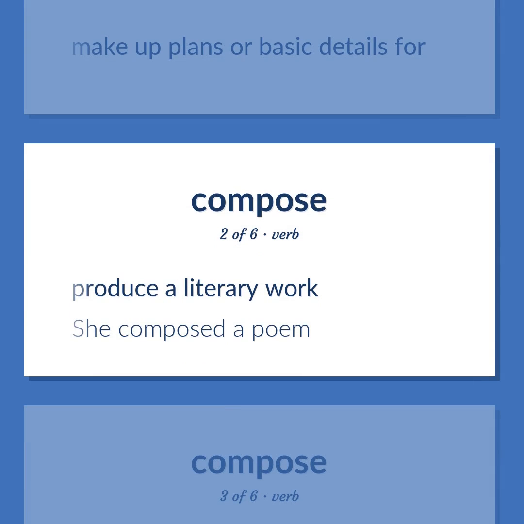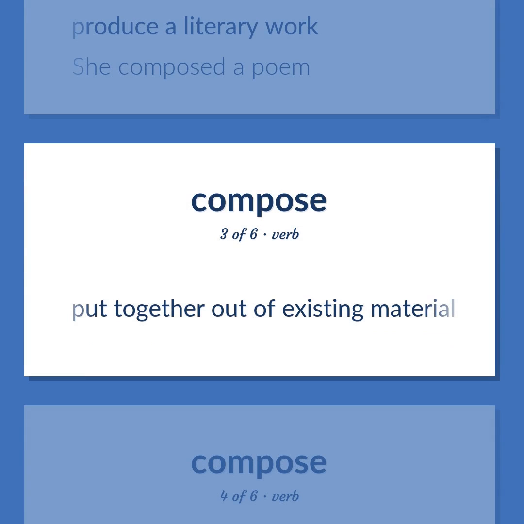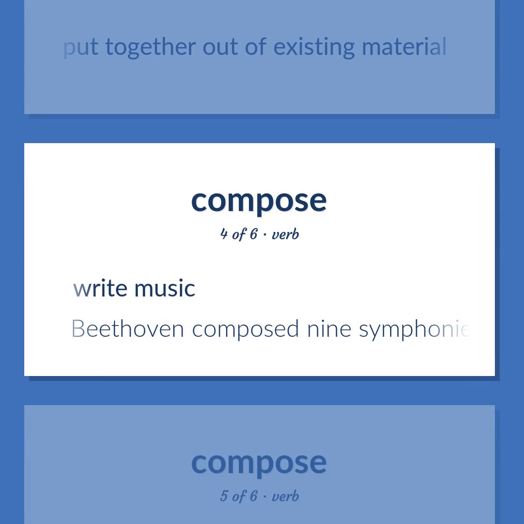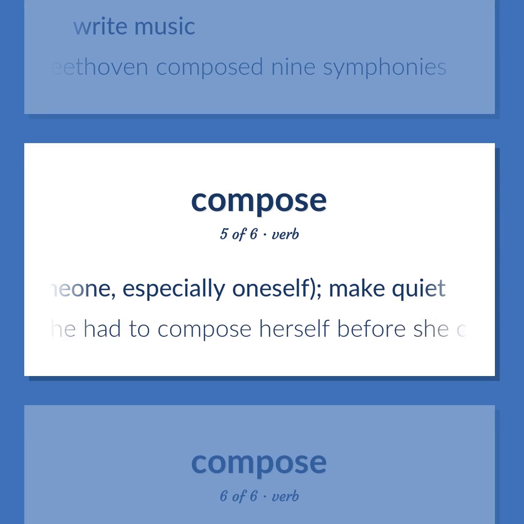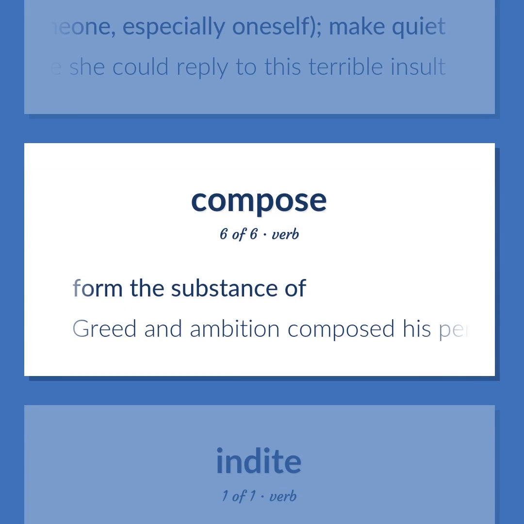Produce a literary work. She composed a poem. Put together out of existing material. Write music. Beethoven composed 9 symphonies. Calm, someone, especially oneself, make quiet. She had to compose herself before she could reply to this terrible insult. Form the substance of. Greed and ambition composed his personality.